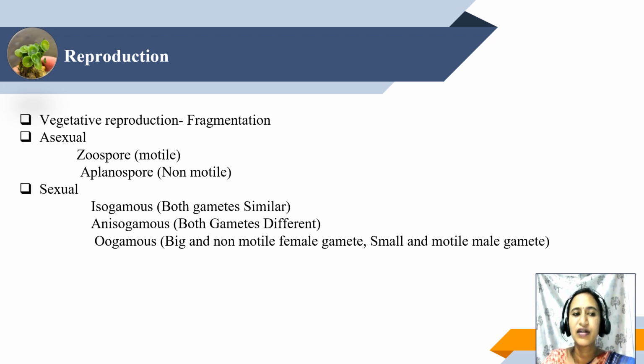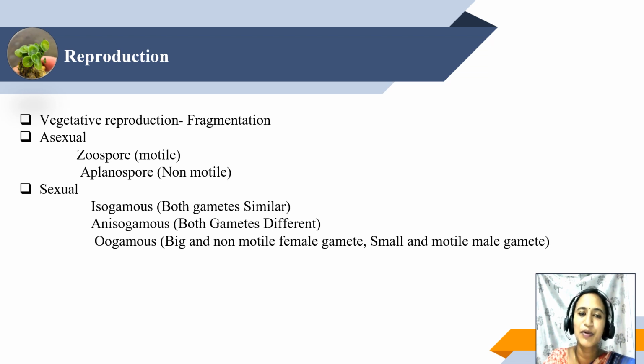Just to know about reproduction, just a gist of it, reproduction happens through three types in algae: vegetative reproduction, asexual reproduction, and sexual reproduction. Vegetative reproduction takes place by fragmentation, where from the broken parts of the plant, new plants arise. In asexual reproduction, zoospores are motile, aplanospores are non-motile. These usually grow in unfavorable conditions.